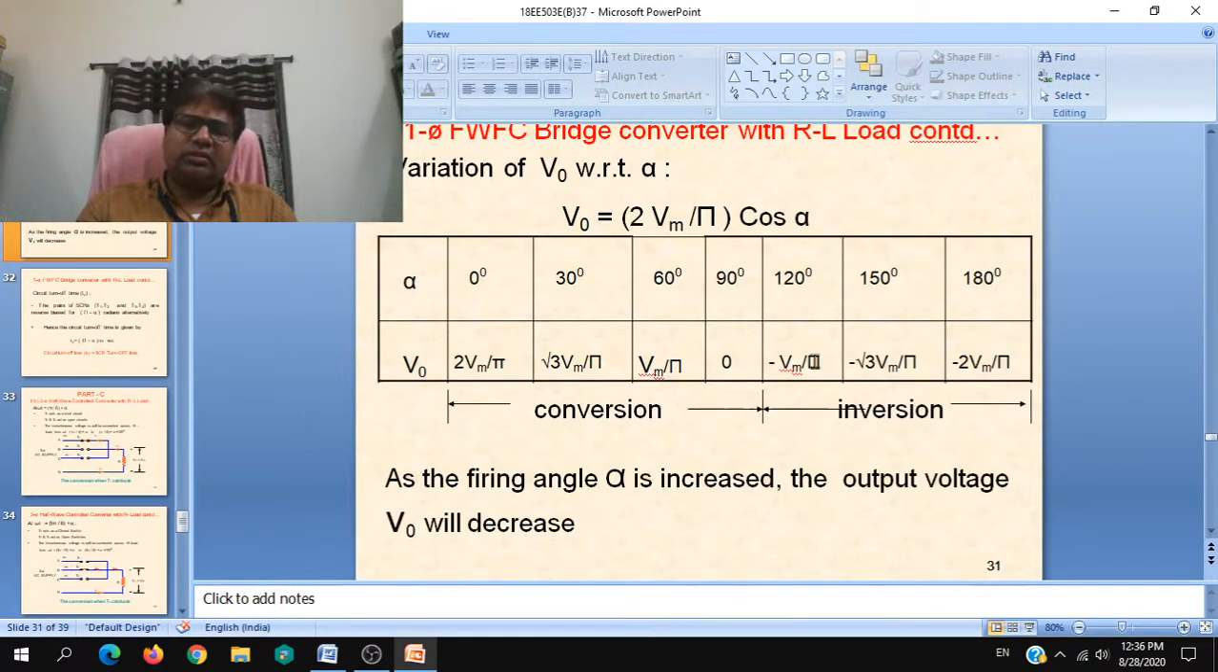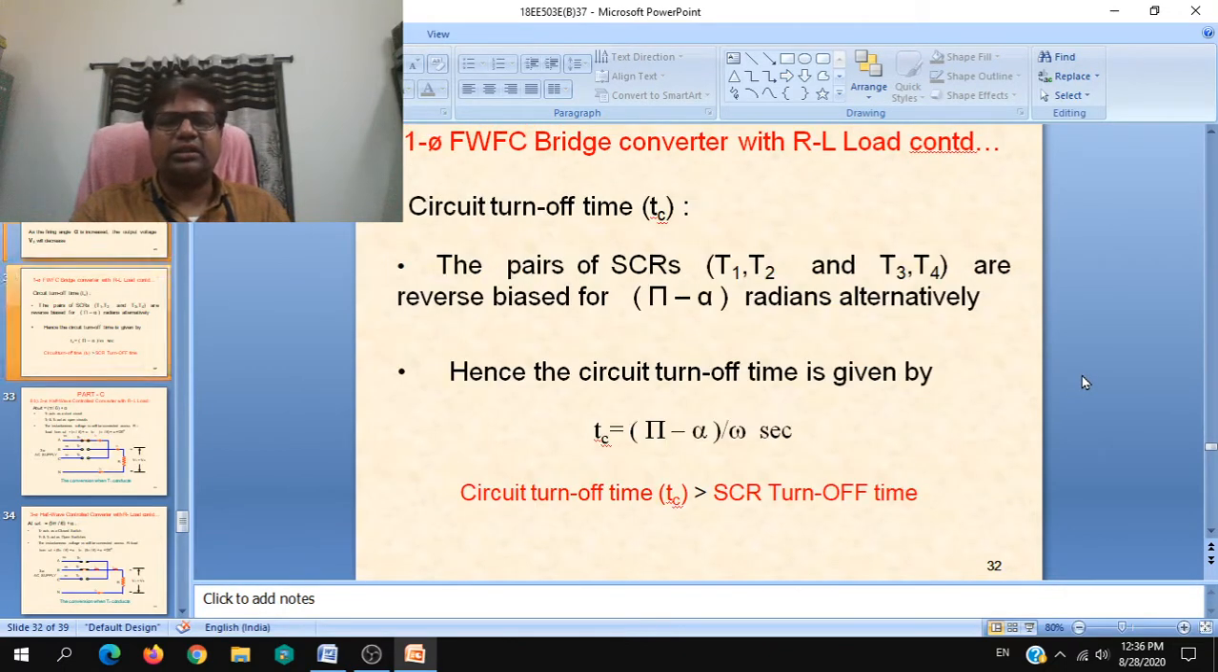You need not mention this totally, just mention the angles for conversion and inversion. Even if you don't write it, it doesn't matter, but you have to mention the circuit turn off time so that false operation of the SCRs will not take place.